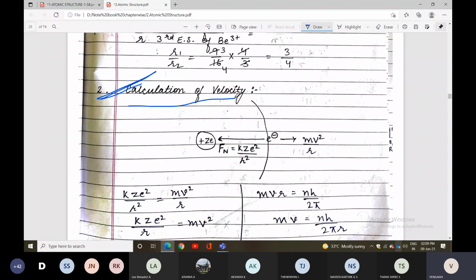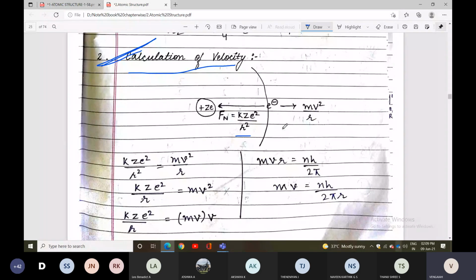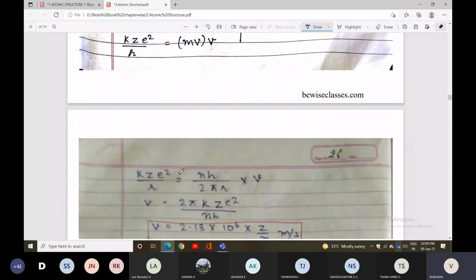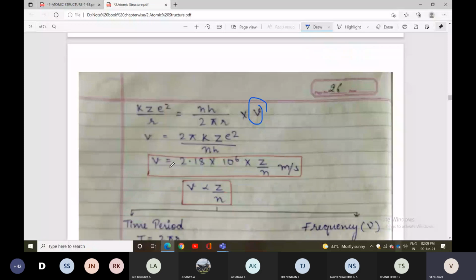Here also same thing: centripetal force and centrifugal force, make both equal. According to angular momentum, mvr equal to nh by 2 pi. Then mv is nh by 2 pi r. Where mv is there, substitute that value. Finally, you can get the velocity. You can write the velocity value: v equal to 2.18 into 10 to the power of 6 into z by n.